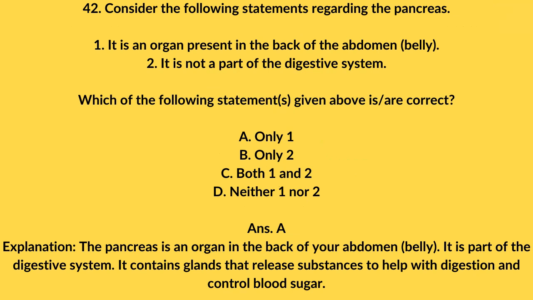C. Both 1 and 2. D. Neither 1 nor 2. Answer A. Explanation: The pancreas is an organ in the back of your abdomen, belly. It is part of the digestive system. It contains glands that release substances to help with digestion and control blood sugar.